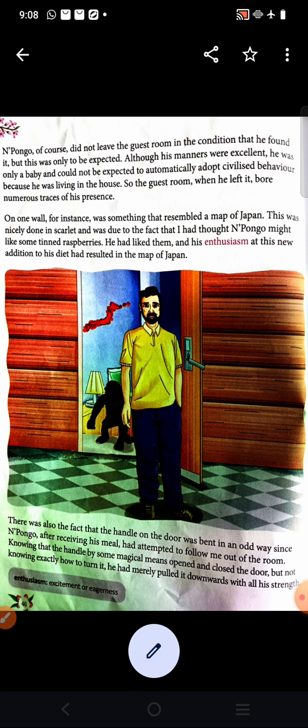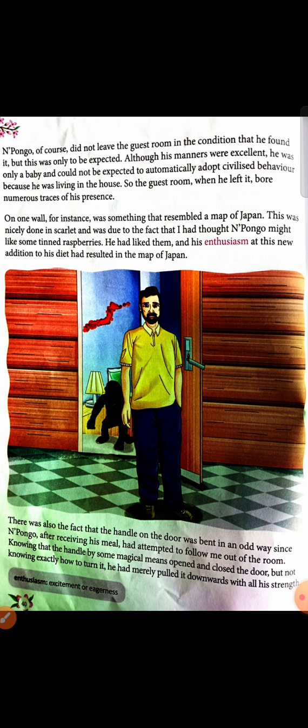Here Pongo had spoiled the handle of the door. So the way he had spoiled it, what is happening now? Knowing that the handle by some magical means opens and closes the door, now by itself it is opening and closing the door, but not knowing exactly how to turn it. So now it is spoiled. Now the author is not able to fix it.